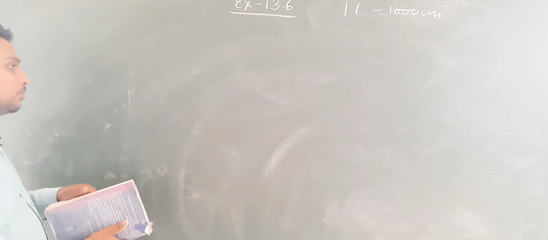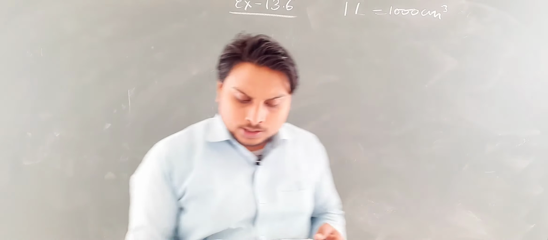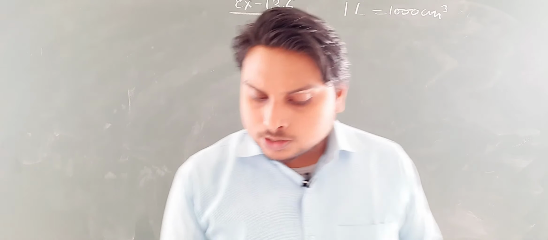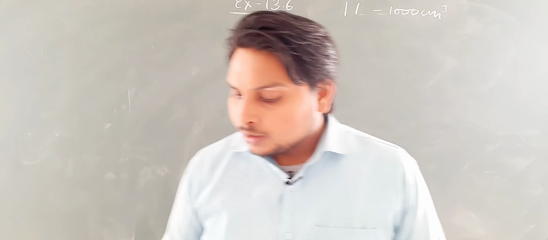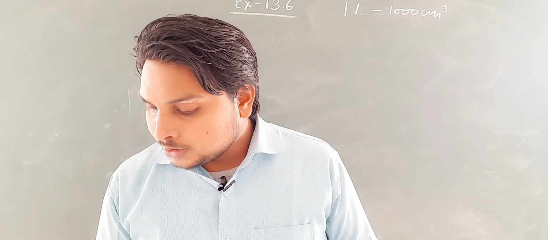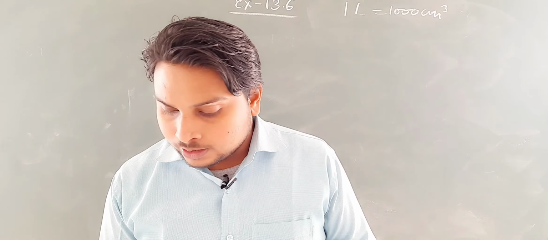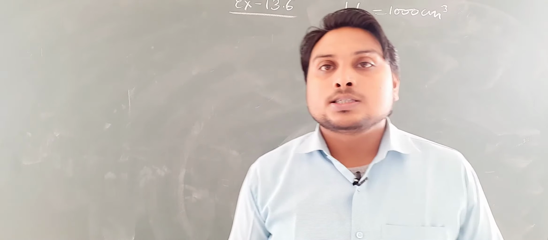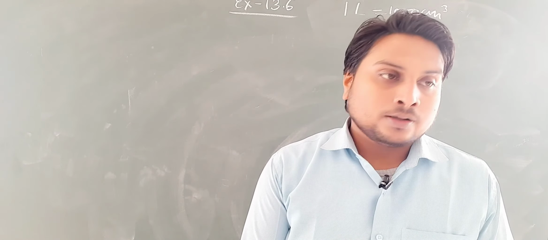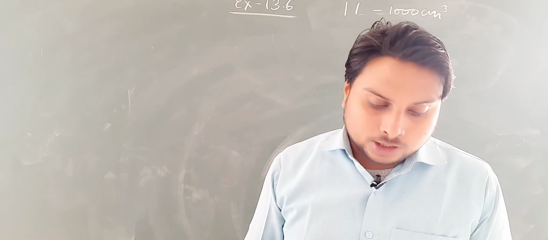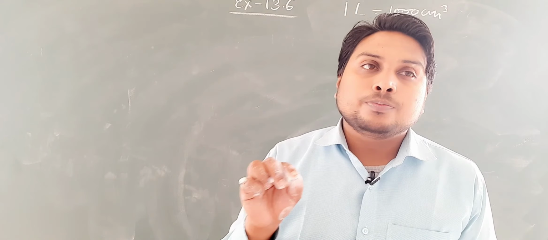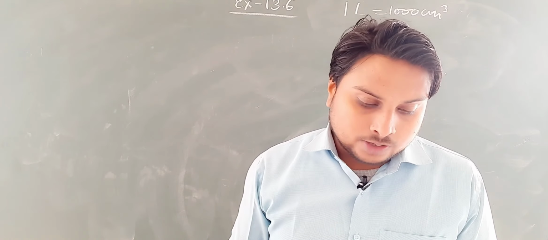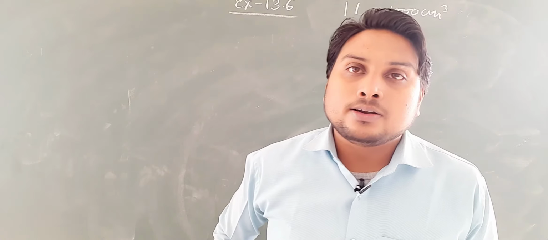Next question, question number 7 is: a lead pencil consists of a cylinder of wood with a solid cylinder of graphite filled in the interior. You all know very well how a pencil is. A hollow cylinder-type wood is there, and in that, graphite is there in the cylindrical form.